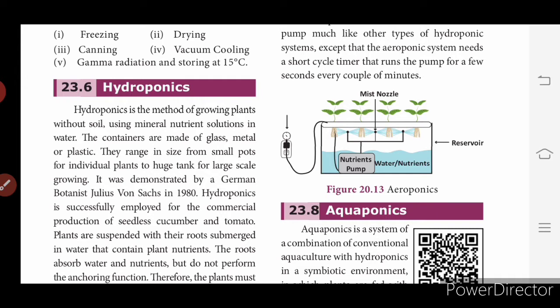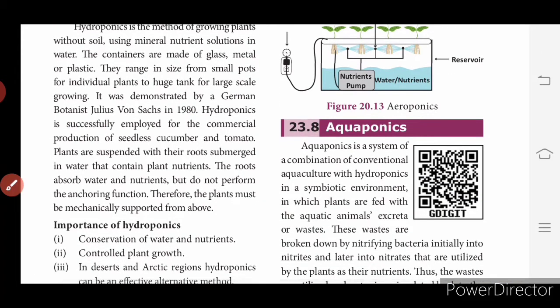The containers use mineral nutrient solutions in water. The containers are made of glass, metal or plastic. They range in size from small pots for individual plants to huge tanks for large scale growing. It was demonstrated by the German botanist Julius von Sachs in the year 1860. Hydroponics is successfully employed for the commercial production of seedless cucumber and tomato. Which plants were grown first? Cucumber and tomato for commercial production. Plants are suspended with their roots submerged in water that contains plant nutrients.